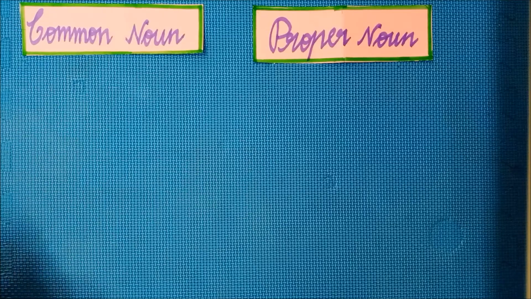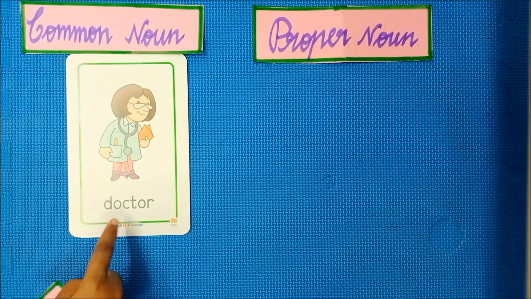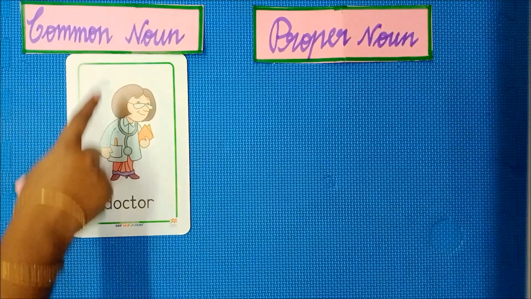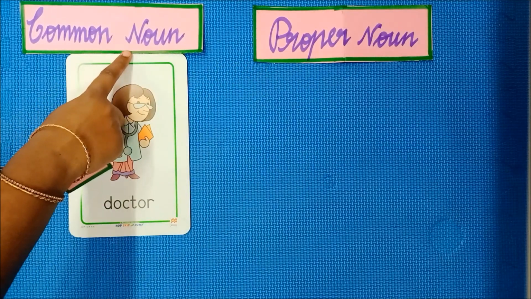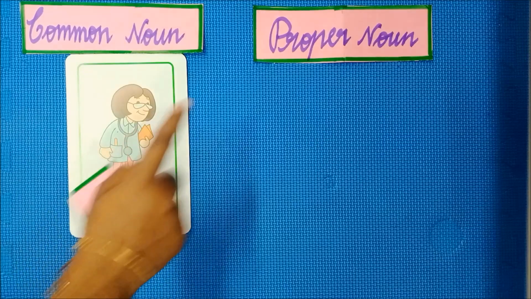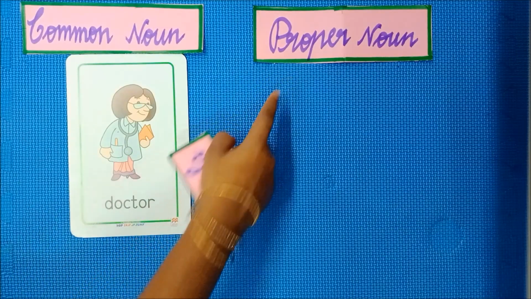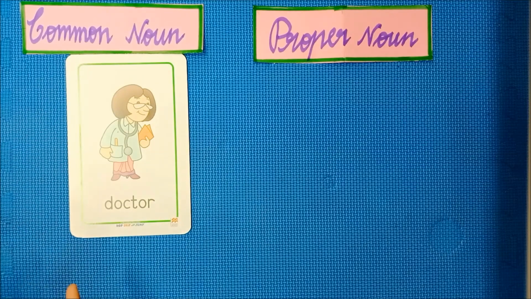Children, let us do an interesting activity of classifying common and proper nouns. Now look at the given image. Who is she? She is a doctor. Before that, tell me what is a common noun and what is a proper noun. A common noun is the general name of a person, place, thing or an animal. On the other side, a proper noun is the specific name of a person, place, thing or an animal.